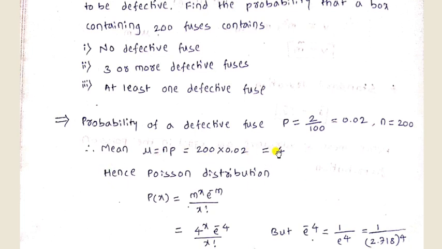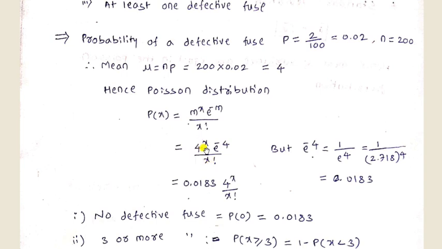So substitute m equal to 4 in the Poisson distribution: 4 raised to x, e to the power minus 4, divided by x factorial. The calculation of e to the power minus 4 is also denoted as 1 divided by e to the power 4, and the approximate value of e is 2.718 raised to 4.